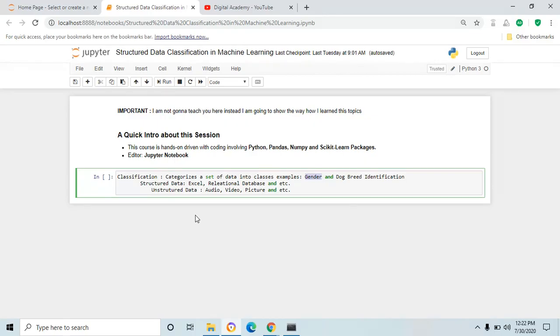Today we are going to see structured data classification in machine learning model. I am the instructor Kalai. I am going to show you the way how I learned this topic. A quick introduction about this session.